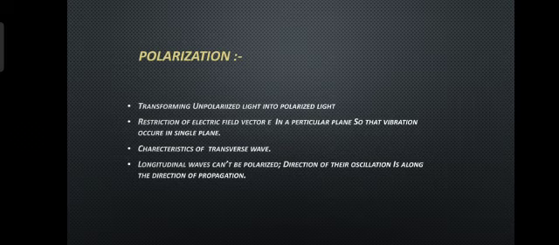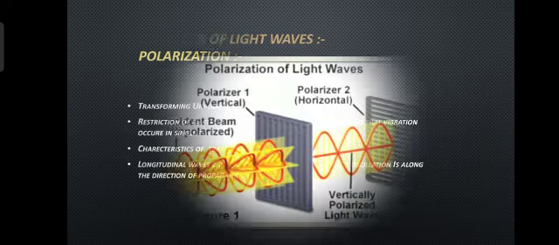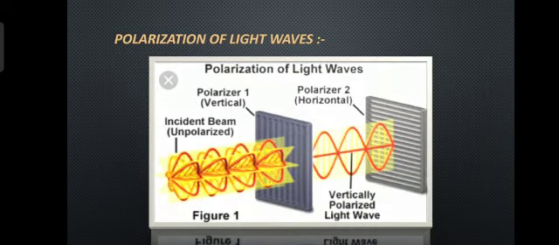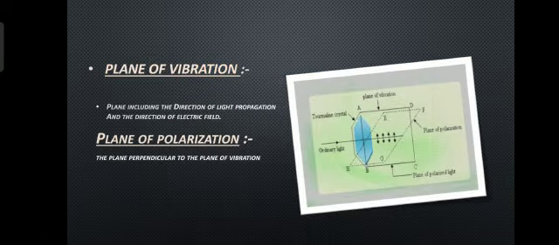Polarization is the transforming of unpolarized light into polarized light, restricting the electric field vector E to a particular plane so that vibration occurs in a single plane. It is a characteristic of transverse waves: longitudinal waves can't be polarized, as the direction of their oscillation is along the direction of propagation.